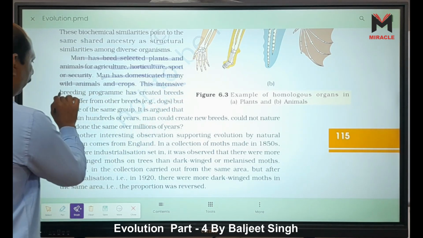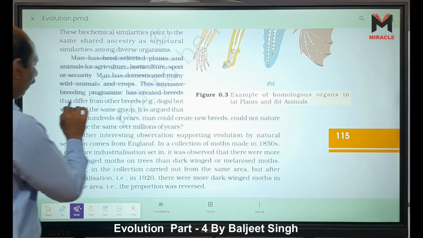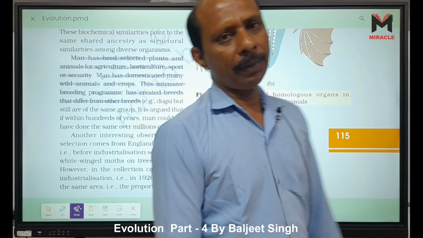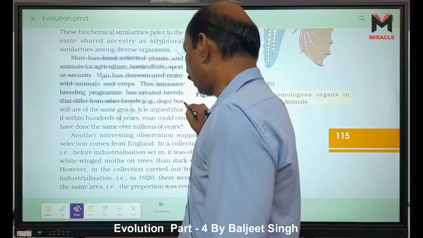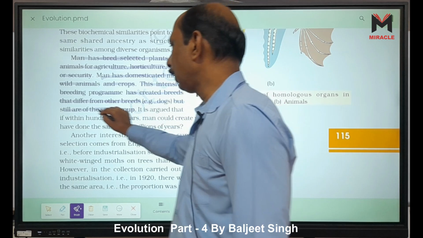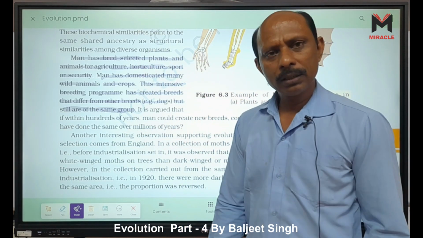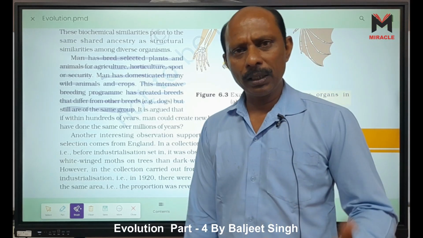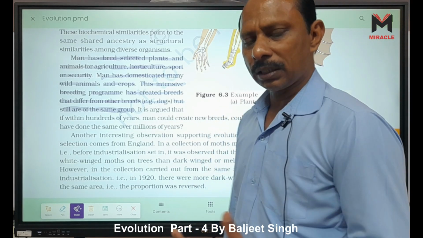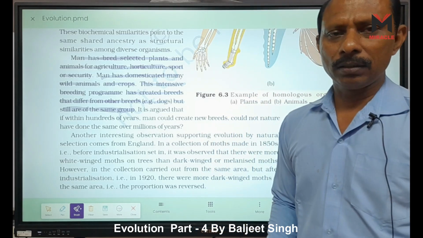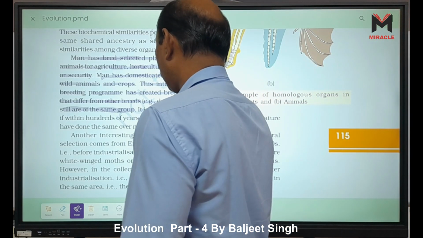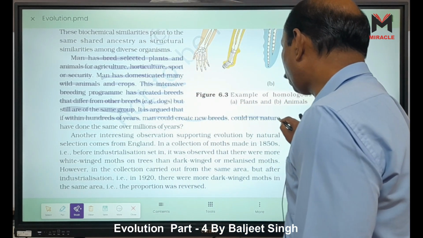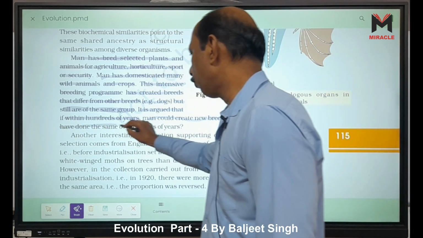This intensive breeding program has created breeds that differ from the natural breeds, right? As for example, dogs, but they are still in the same group. Because anatomically they are the same, right? Some variation is present, but they are the same. The question is, if within hundreds of years man could create new breeds, could not nature have done the same over millions of years?